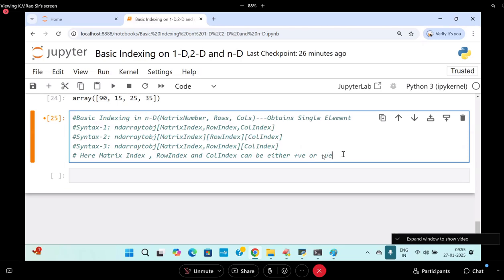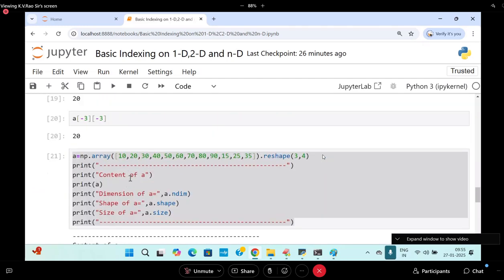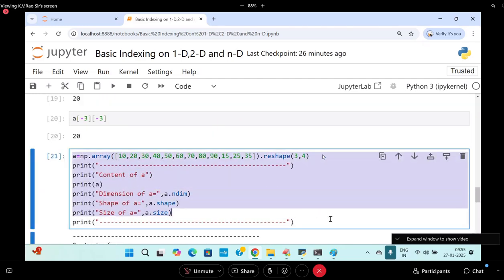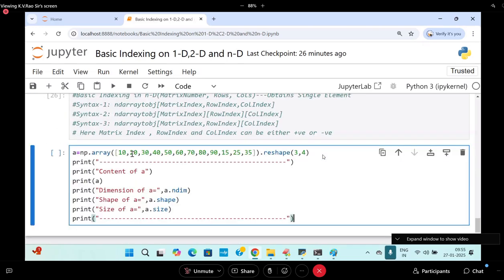So let us take up the syntax. Carry the same syntax here. Now I'm going to take up here. Go to this place. Here I'm trying to write A of 2 comma 3 comma 2. Totally how many elements are there? 12. Is 2 comma 3 comma 2 total 12 or not?